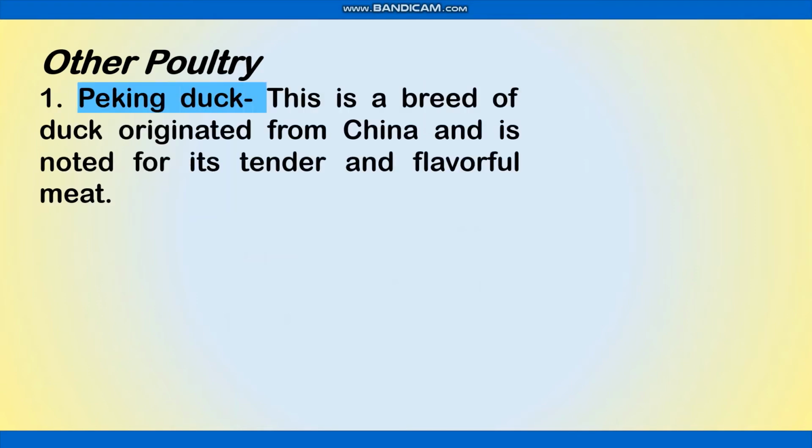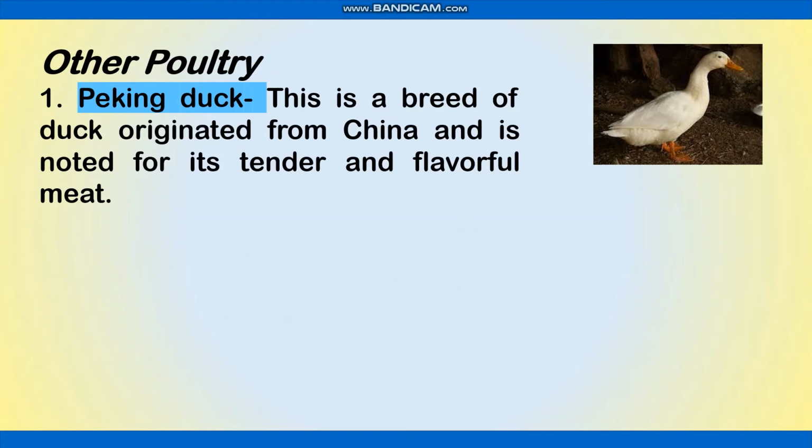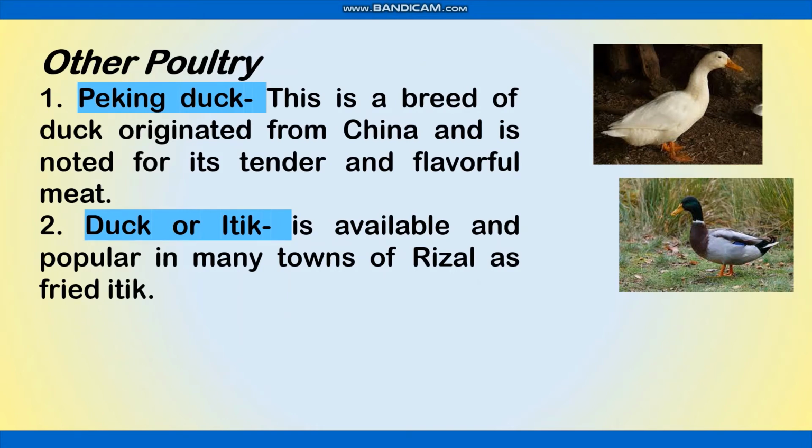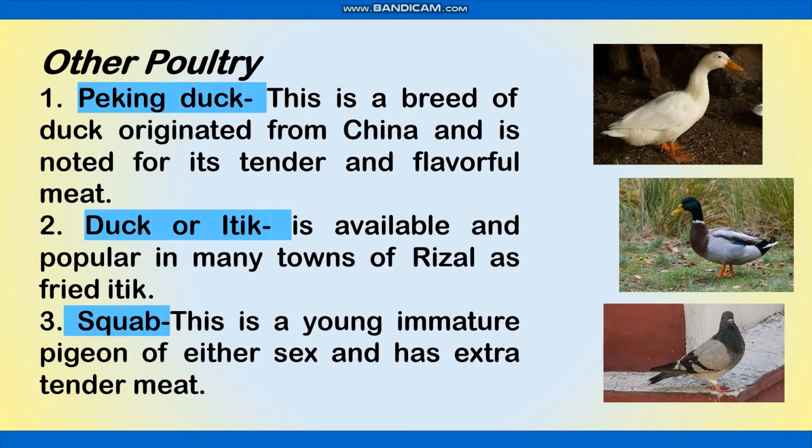Other poultry. Peking duck. This is the breed of duck originated from China and is noted for its tender and flavorful meat. Duck or itik is available and popular in many towns of Rizal as fried itik. Squab. This is a young immature pigeon of either sex and has extra tender meat.